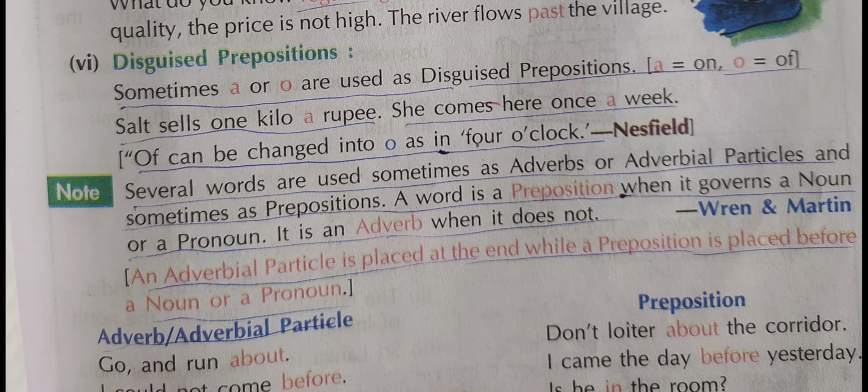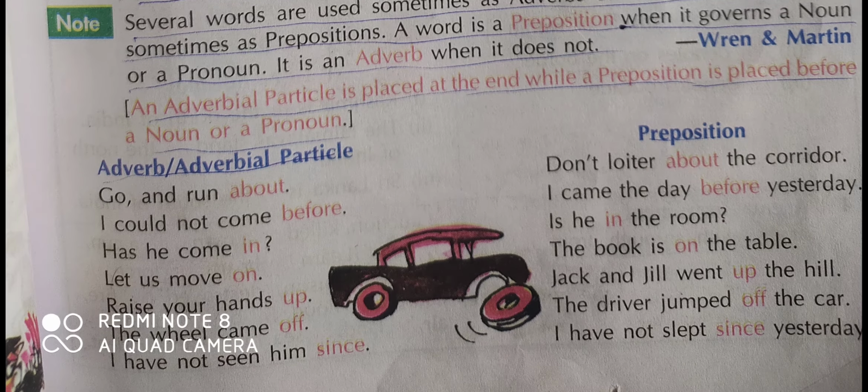An adverbial participle is placed at the end, while a preposition is placed before the noun or pronoun, because it qualifies the noun or pronoun. Now you can see the difference with the help of the examples. Adverb or adverbial participle and prepositions. You can see the difference. Go and run about. Here, about is an adverb or adverbial participle.